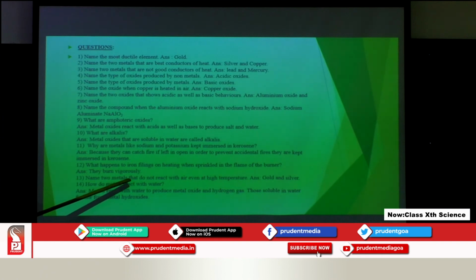Two metals that do not react with air even at high temperature: your answer is gold and silver. They will not react with air. Now, how do metals react with water? When metal reacts with water, we get metal oxide and hydrogen gas is released. And if it is a soluble metal oxide, it will be converted into metal hydroxide.